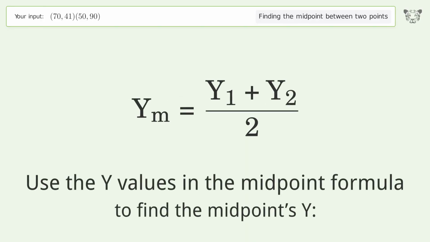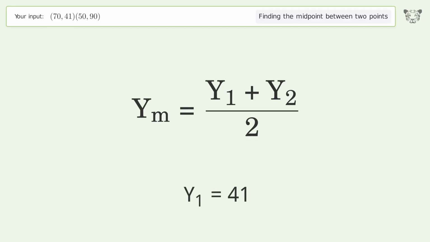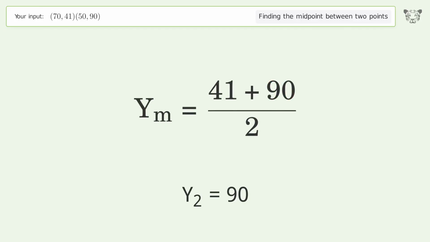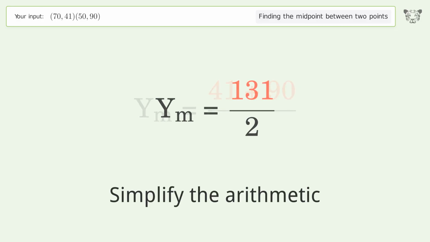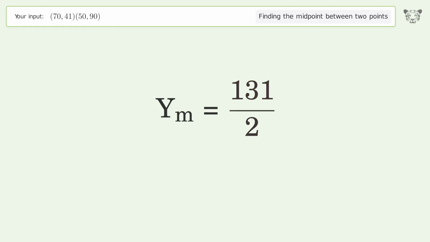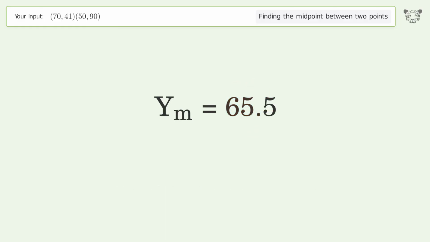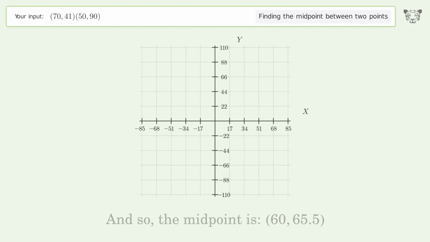Use the y values in the midpoint formula to find the midpoint's y. y1 equals 41. y2 equals 90. Simplify the arithmetic. And so, the midpoint is 60, 65.5.